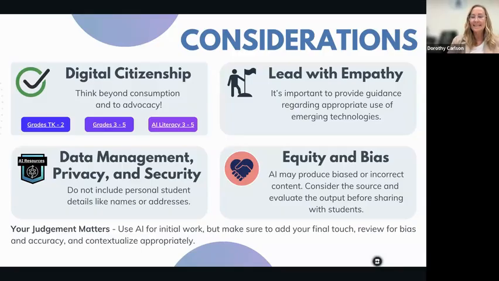And last but not least is assessing for equity and bias. AI tools can create some pretty exciting things pretty quickly, but they're only as good as the data that they're trained on. This can sometimes result in bias in the outputs or inaccurate results. Your judgment matters. So use AI for initial work, but make sure you add your final touch and review it for anything that may not be quite right for the context that you're wanting to use the output in.